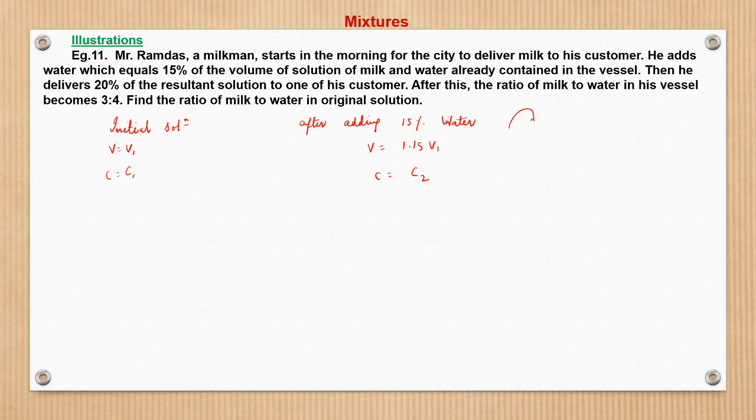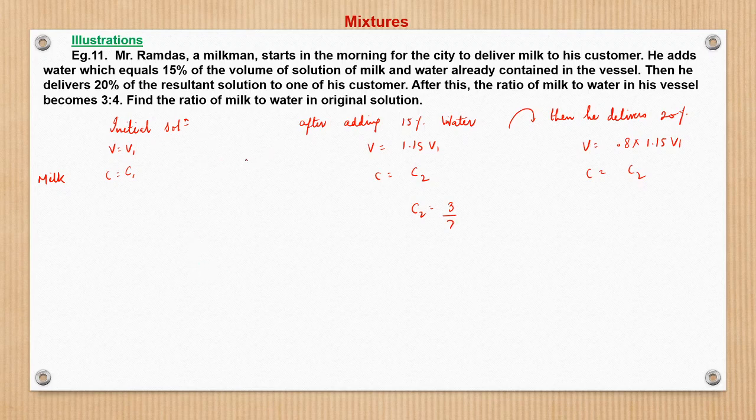He delivers 20%, so what remains? Volume would be 0.8 times 1.15 V1, and the concentration would remain the same because we are just delivering the solution. Here we are talking in terms of milk because water is being added. After this, the ratio of milk and water in this vessel becomes 3 by 4. So this C2 is given. Milk to water is 3 by 4, which makes the concentration 3 by 7, right?